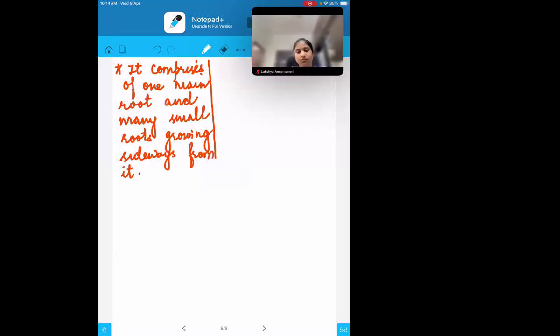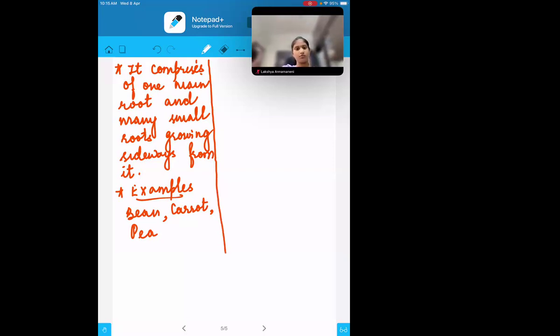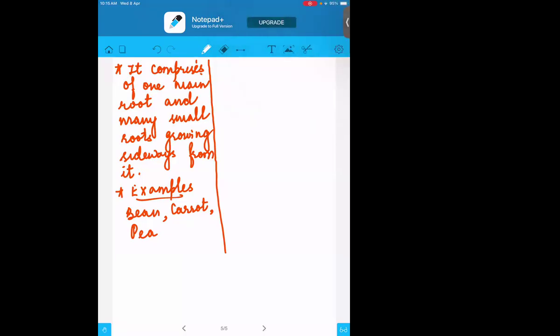For example, the beans which we eat have the taproot. The carrot also has the taproot. If you have such a plant near your home, you can take out a small root and see the taproot in it.